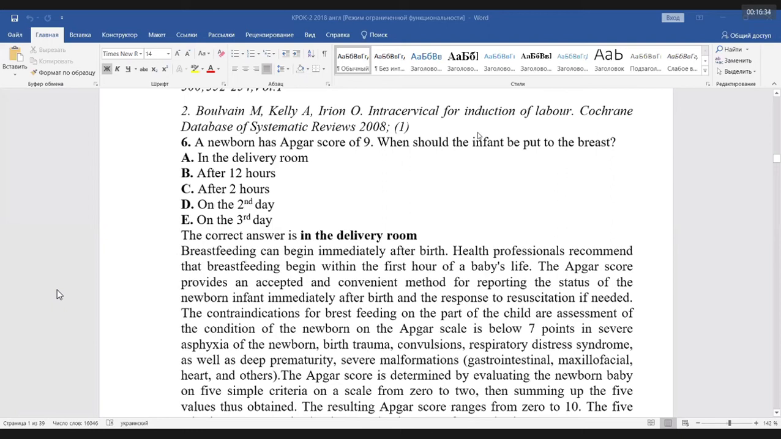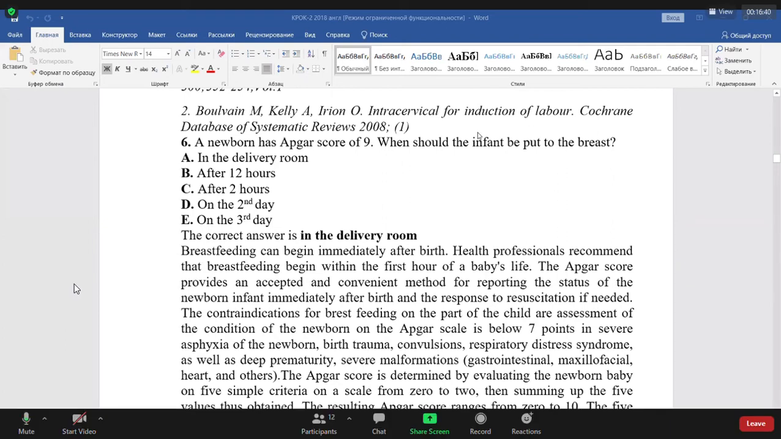Yes, guys. Apgar score 9 is good condition of the fetus. An Apgar score less than 7 shows signs of mild asphyxia, maybe. And if it is 9, it is good condition, and we give breastfeeding just in the delivery room after labor.